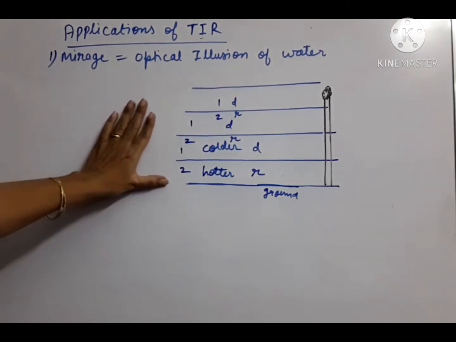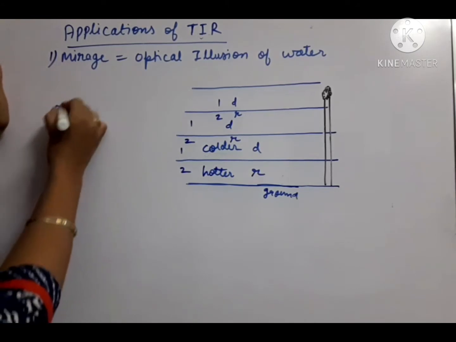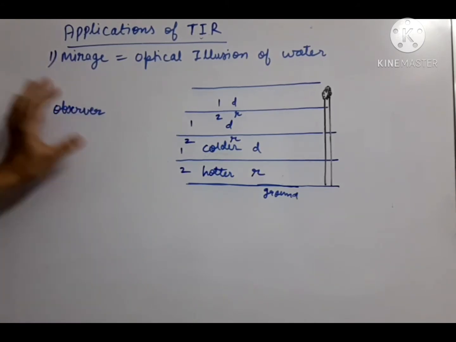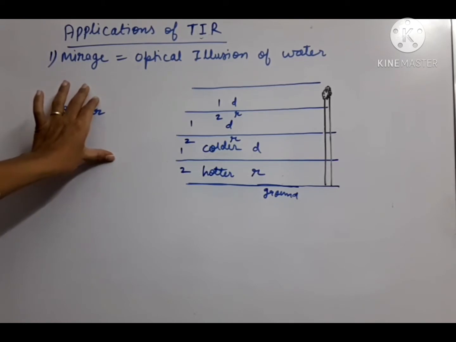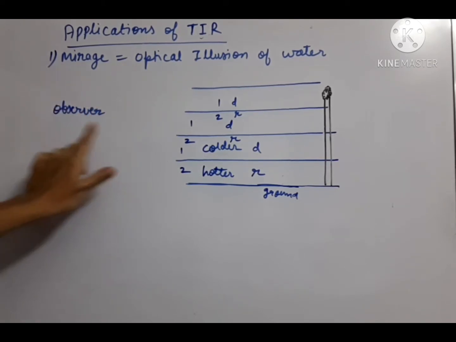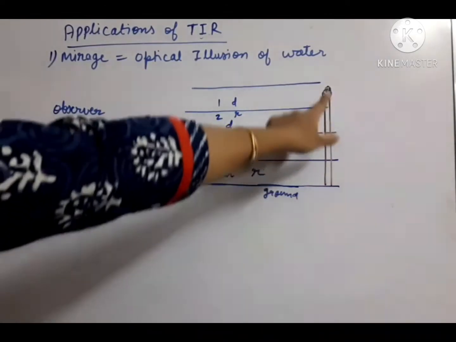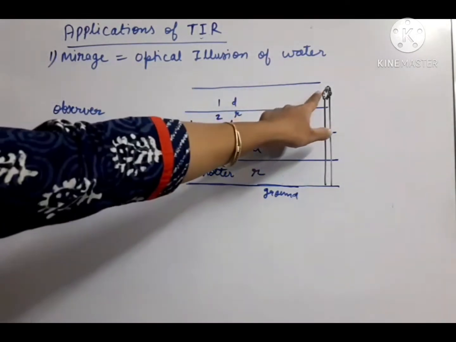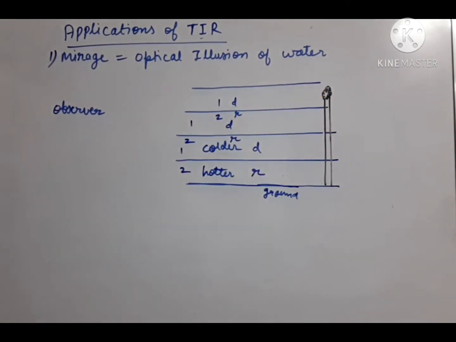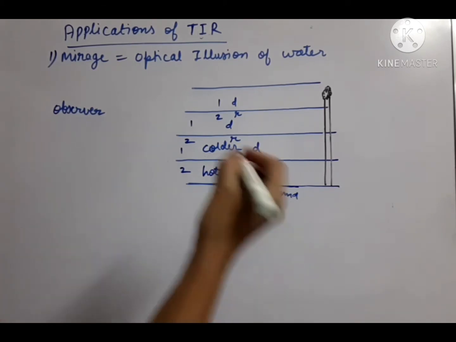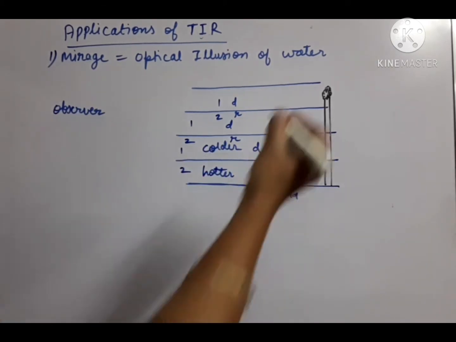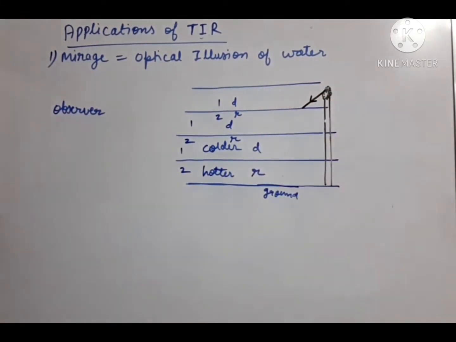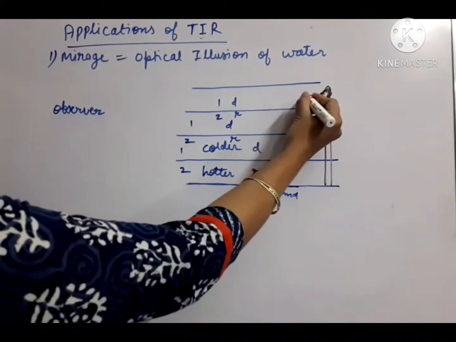Now let us make the image formation. Suppose the observer is here somewhere. To see any object, the ray should enter from that object into the observer's eye. So suppose this is a tall tree. From the top of this tall tree, suppose the ray has to enter the observer. So from the top, we will start making one ray. Let us start. Suppose the first ray is coming this way. As soon as it enters the separation line, we need to draw a normal to decide the bending. So this is the normal.